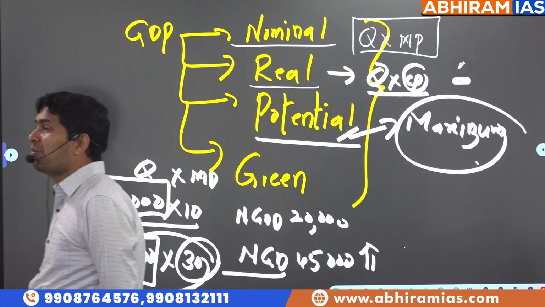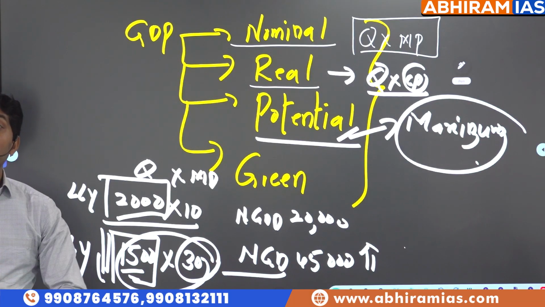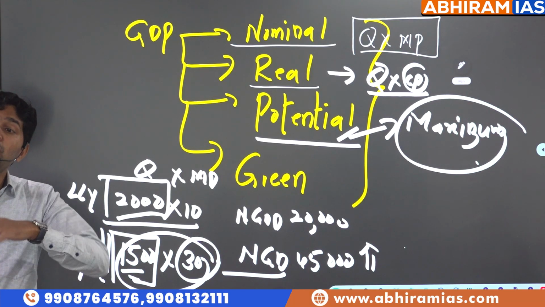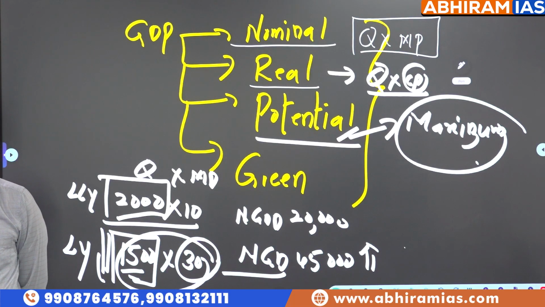Working population is at its peak. Workforce is maximum. How much goods and services you can produce is called potential GDP.